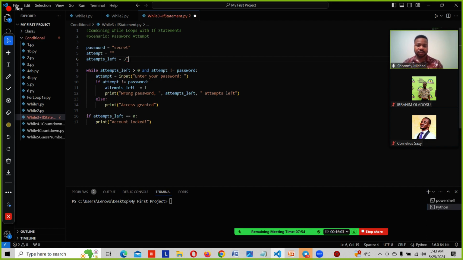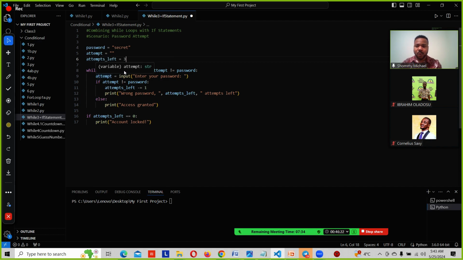So this is not a string. This is an integer. So attempt_left equals 3. We have assigned 3 as attempt_left. So now let's deal with the program right here.